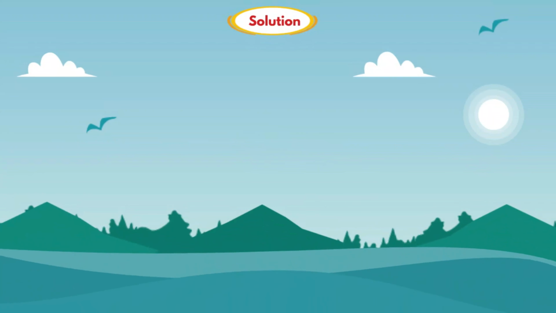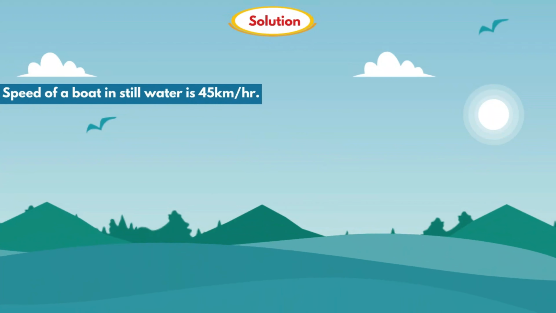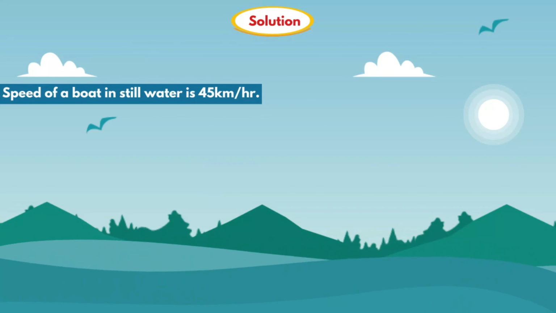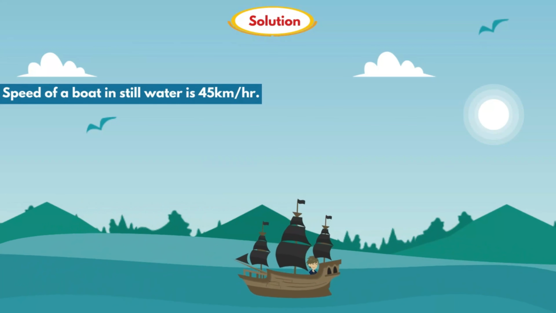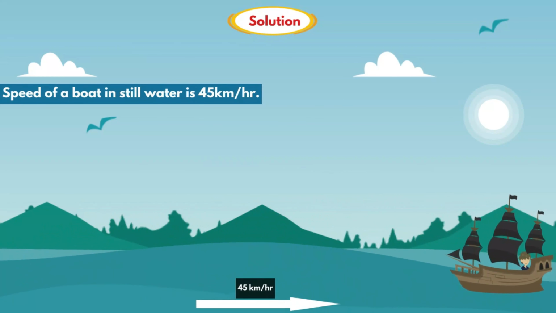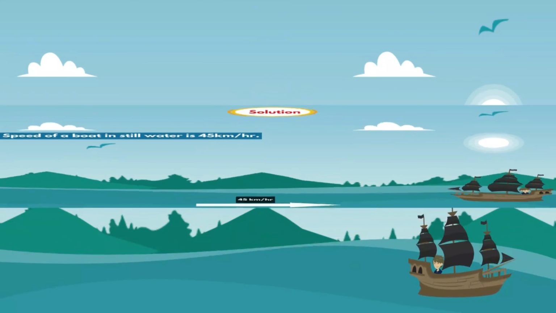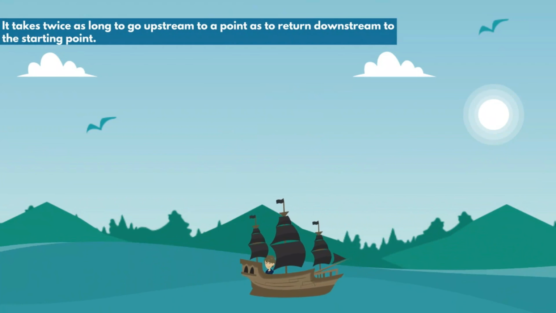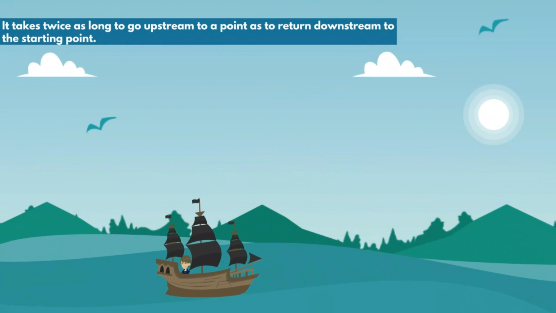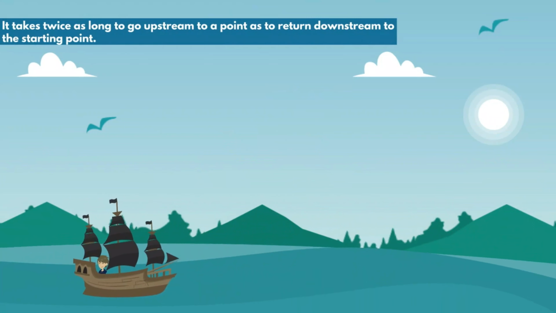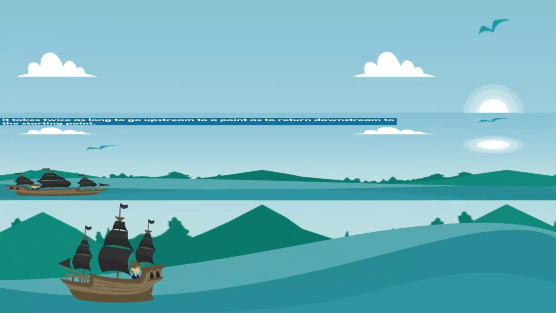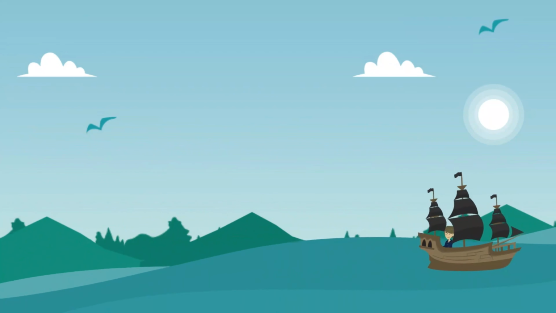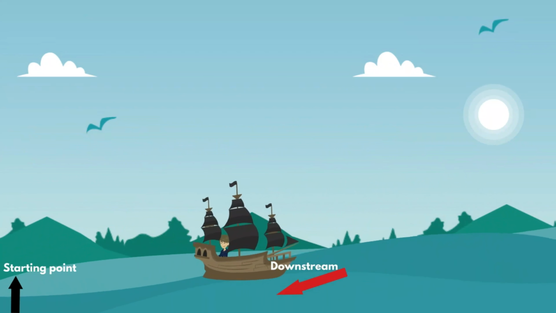Let's see the solution. In the statement they have given that the speed of a boat in still water is 45 kilometers per hour. So here the speed of a boat in still water is 45 kilometers per hour. And in the next statement they have given that it takes twice as long to go upstream to a point as to return downstream to the starting point.